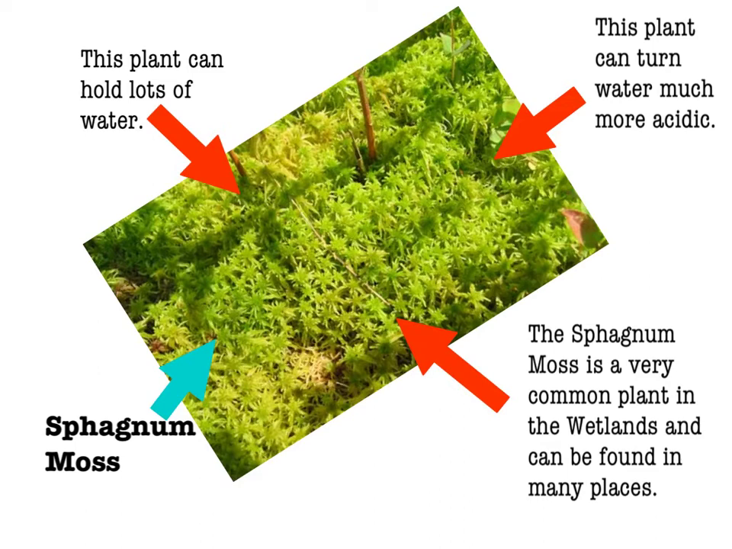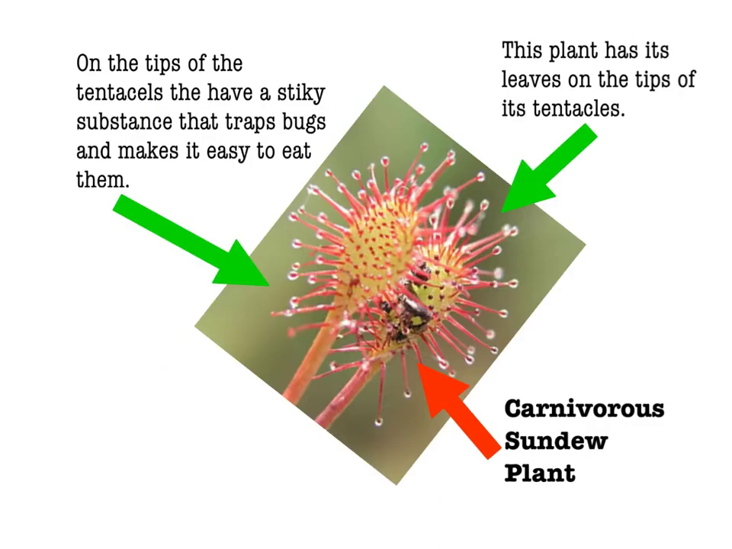The sphagnum moss has two very interesting adaptations. One, it can turn water much more acidic. And two, it can hold lots and lots of water. The cool carnivorous sundew plant catches bugs on the tips of its leaves, which are surrounded with a sticky substance.